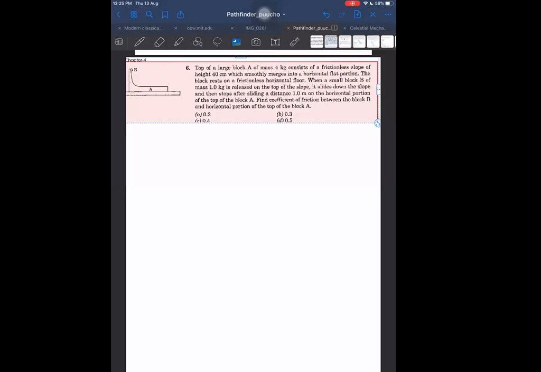A has mass, right? And B was 1 kg mass. Then I think we may need, and this is kept on a smooth surface, then we may need conservation of momentum also somewhere. Okay, then do it. Try once.